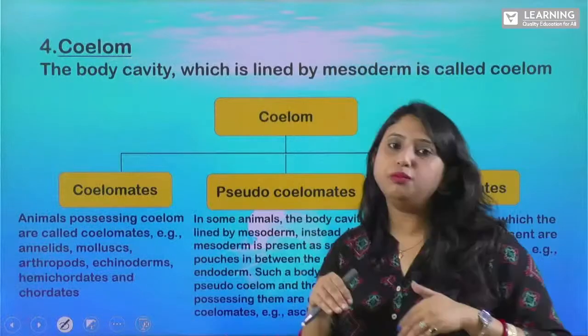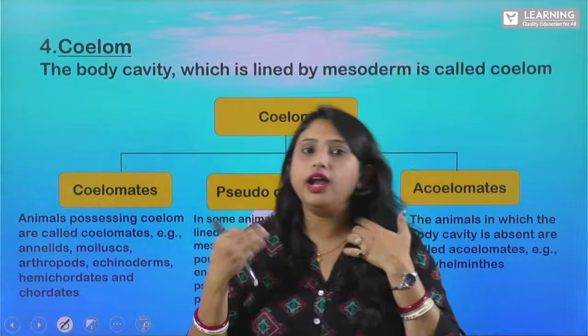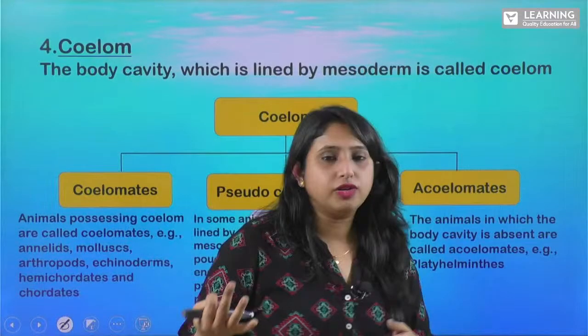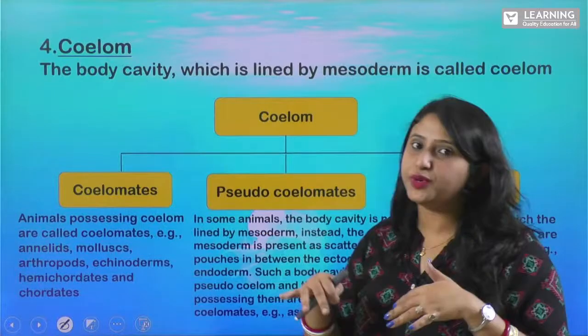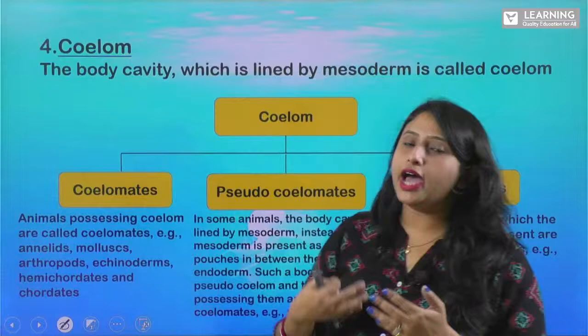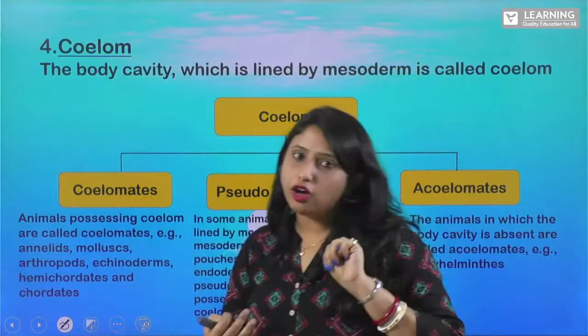Coelom is nothing but your body cavity, where all the internal organs like your digestive system, circulatory system, everything, are present. That is known as your coelom. So depending on your coelom, the animals are again categorized, and there are three types of coelom.